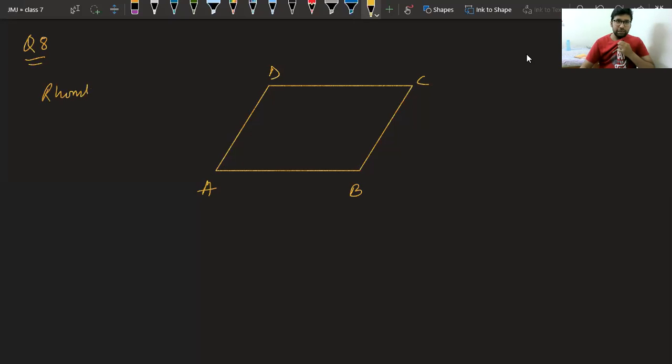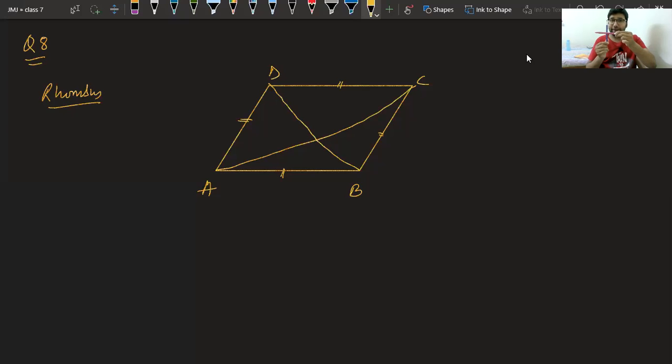Rhombus is a parallelogram with all sides equal. This side equal to this side, equal to this side, equal to this side. Okay. Second thing in rhombus is the diagonals of rhombus. The diagonals of rhombus bisect each other. Suppose this pink one is AC, this purple one is DB. These two are diagonals of rhombus.